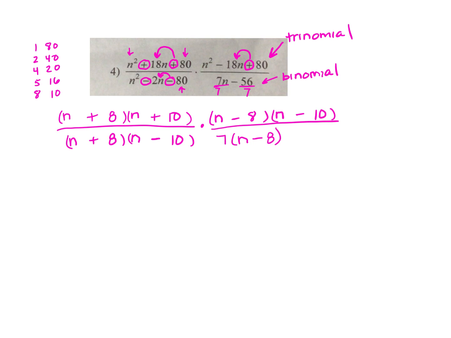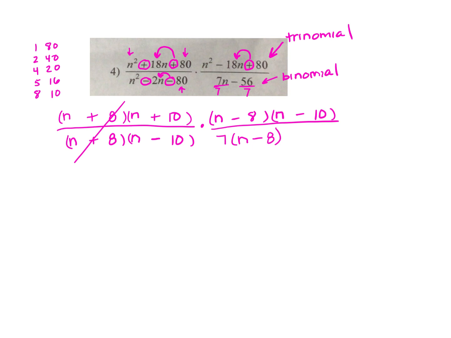Now that I have everything factored, anything top and bottom that is the same, I can cancel. So what I'm going to do is go across the top, and for each factor that I have on the top, I'm going to look to see if by chance I have that same factor on the bottom, and if I do, I'm going to cancel it out. So the first thing I come to is an n plus 8 on the top, and right below it I have an n plus 8, so I can cancel those. The next thing I come to is an n plus 10, but I don't have an n plus 10 right below it. That's an n minus 10.